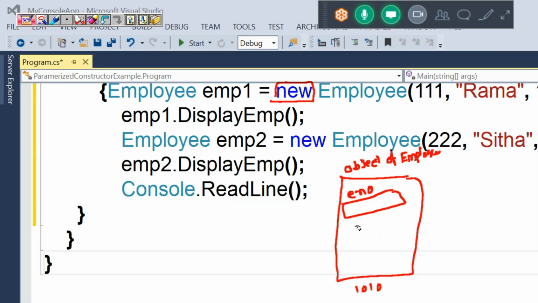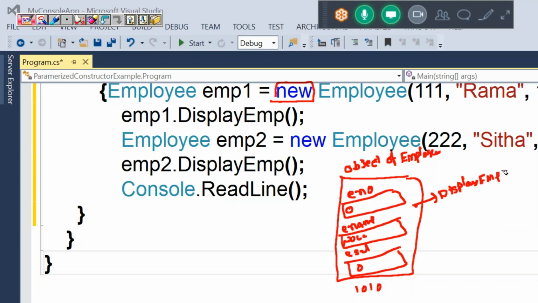The object will create memory for how many variables? Three variables. eno, default value 0. Second one, ename, default value null. Third variable, esal, default value 0. And the object will contain the address of a method. What is the method? displayEmp. After this, control will invoke the constructor.